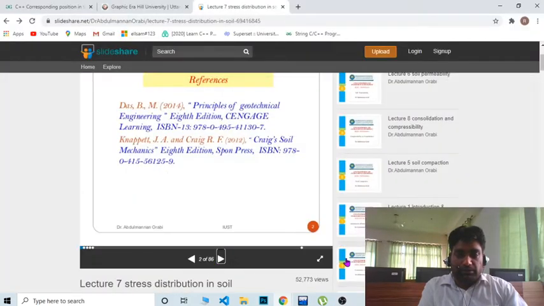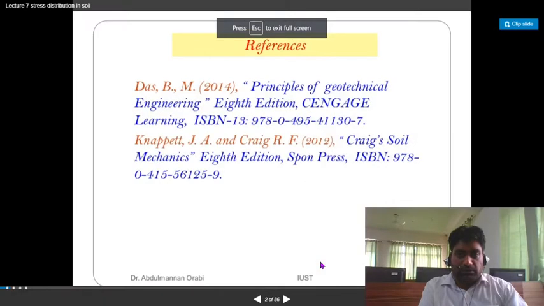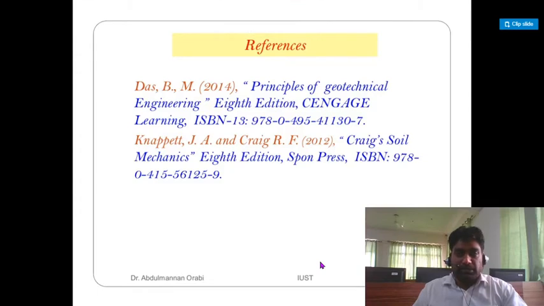So now I will start the vertical stresses topic. These are some reference books: Braja Das, Principles of Geotechnical Engineering, 8th edition, Cengage Learning, and Kaniraj and others. If you are interested, you can go through these books also. You will get these books on the Scribd app also.